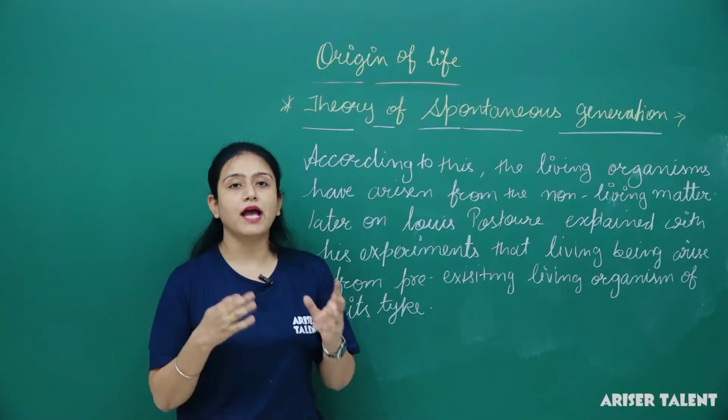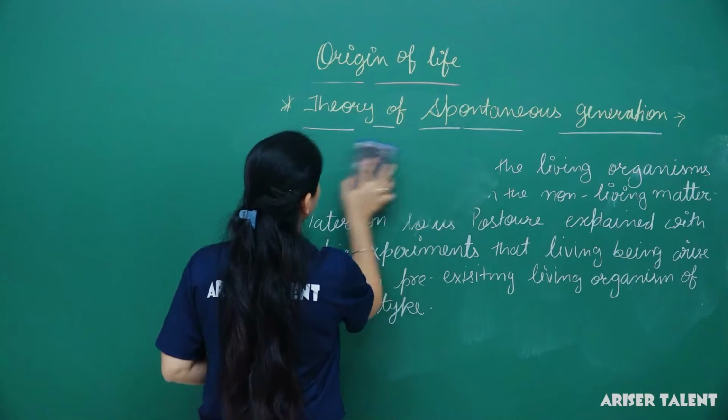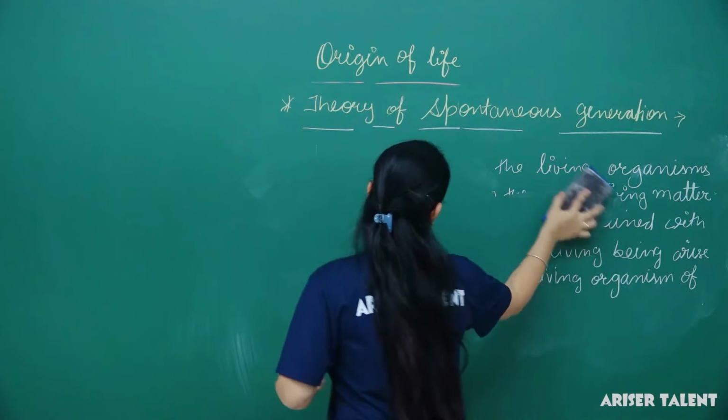Next is the theory of chemical origin of life.